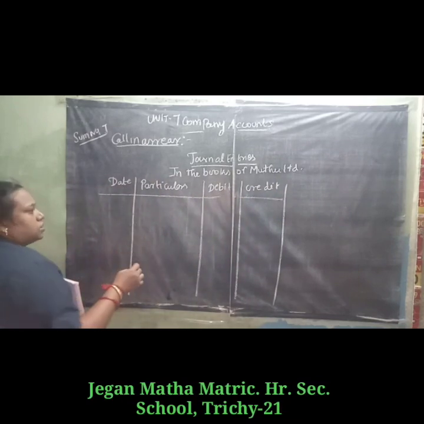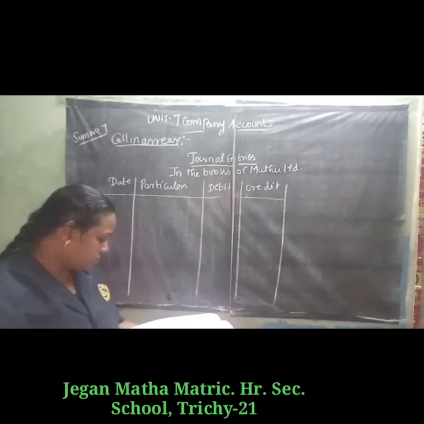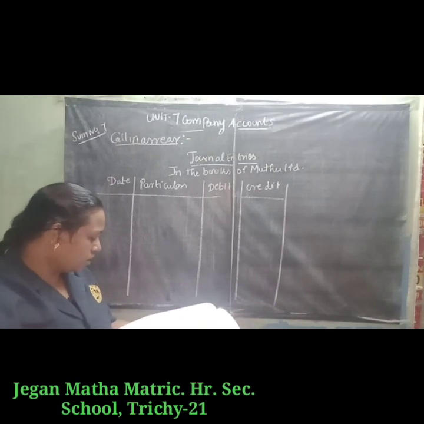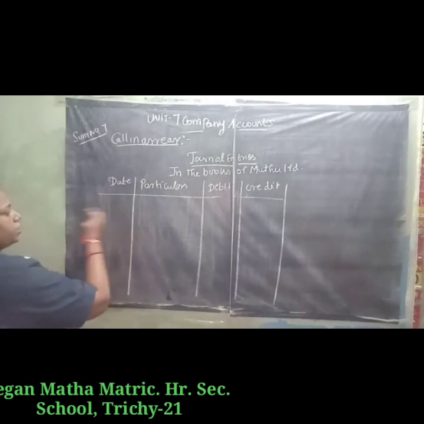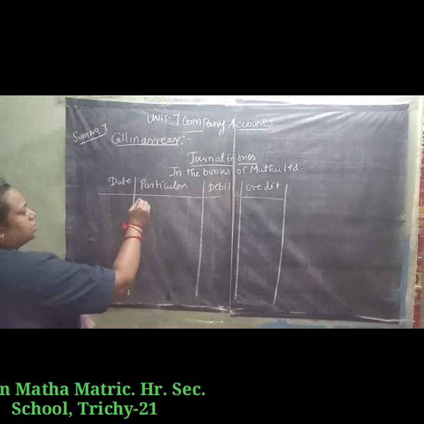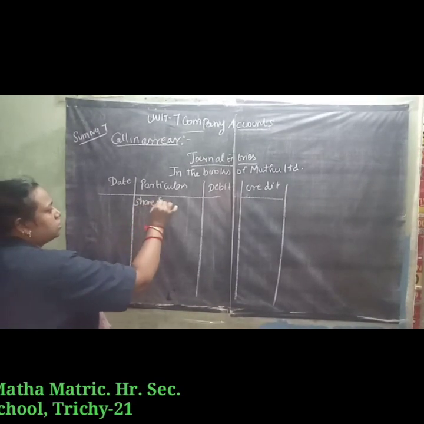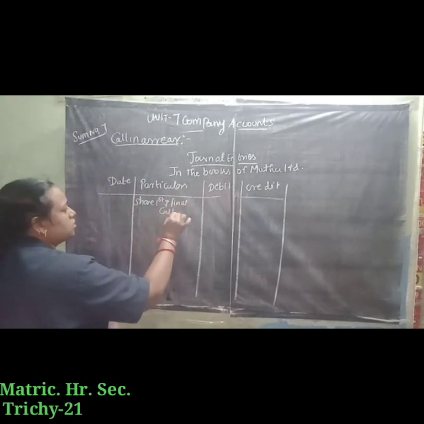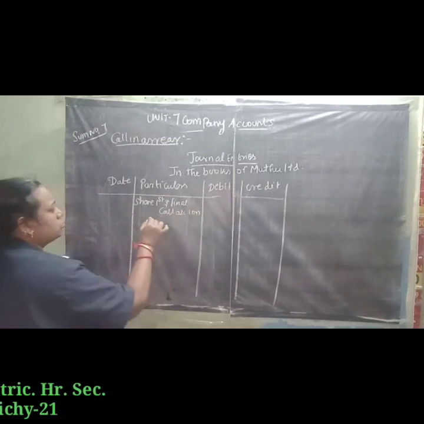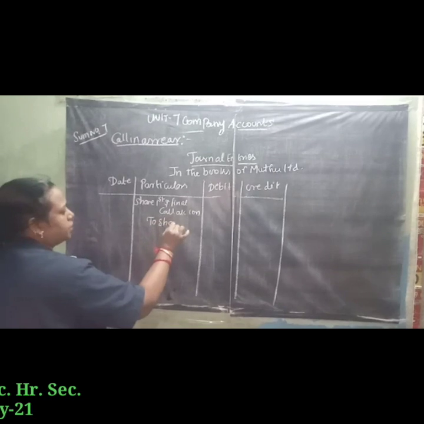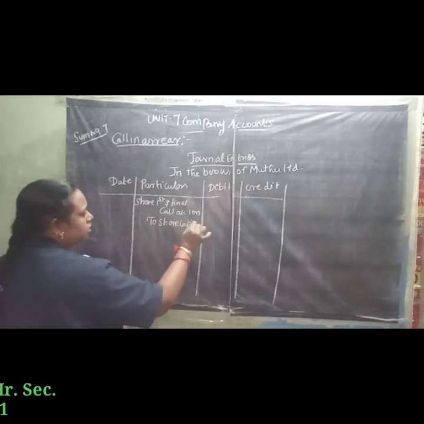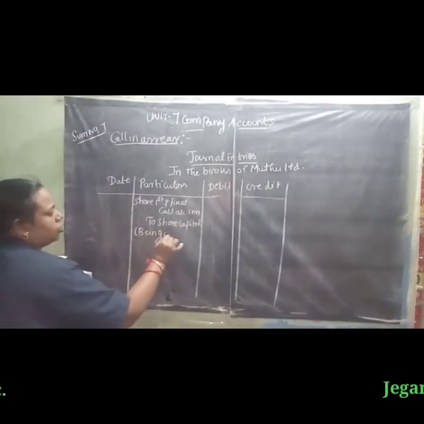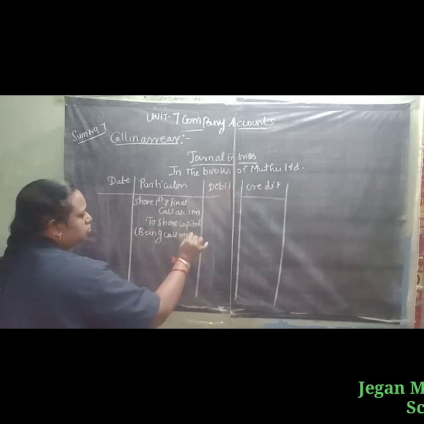So in this sum we only prepare two entries for first and final call. The first entry is the first and final call money due entry. What is the entry? Share first and final call account debit, to share capital. Being call money due.